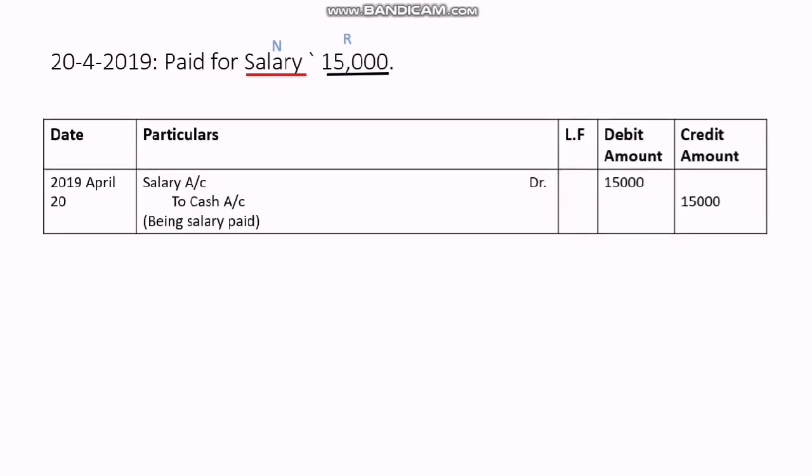Paid salary 15,000. So salary is one party, 15,000 cash is the other party. Salary is a nominal account. Cash is a real account. So salary is an expense, that's why it is debited. And cash is going out, that's why it is credited.